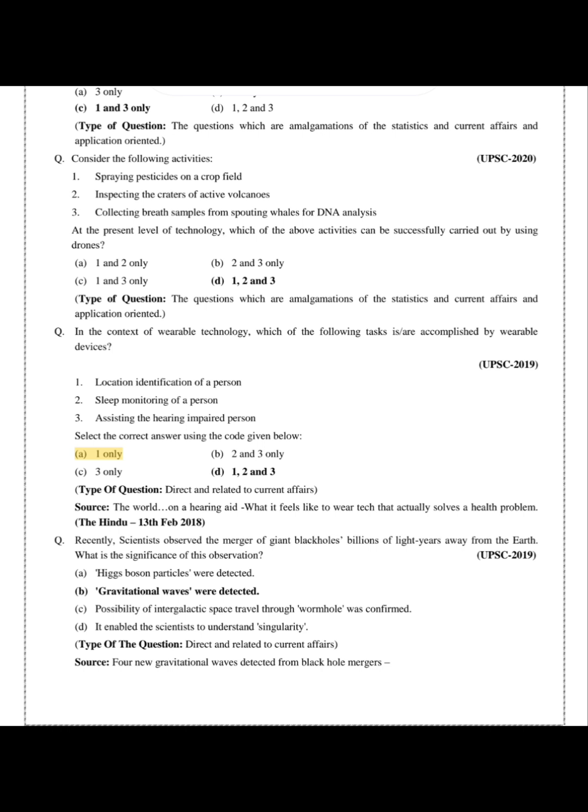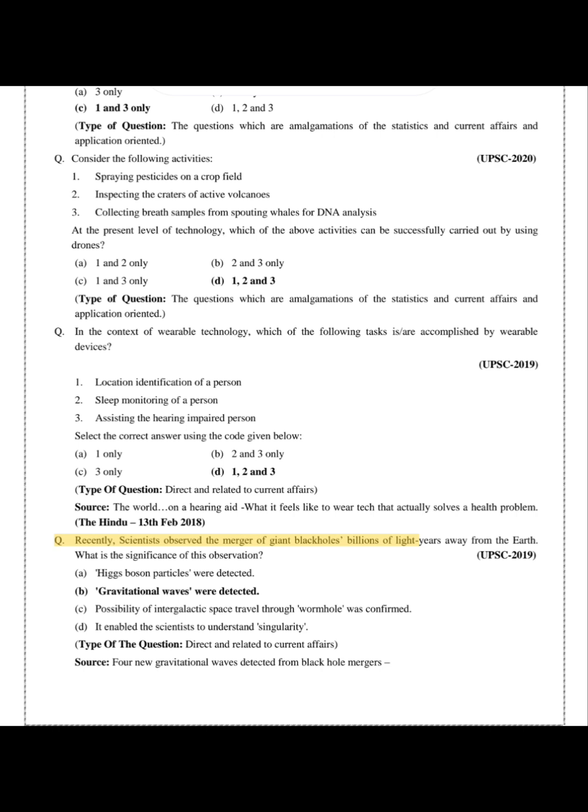A. 1 only. B. 2 and 3 only. C. 3 only. D. 1, 2 and 3. Type of question: direct and related to current affairs. Source: The World, on a hearing aid, what it feels like to wear tech that actually solves a health problem, The Hindu, 13th of February 2018.